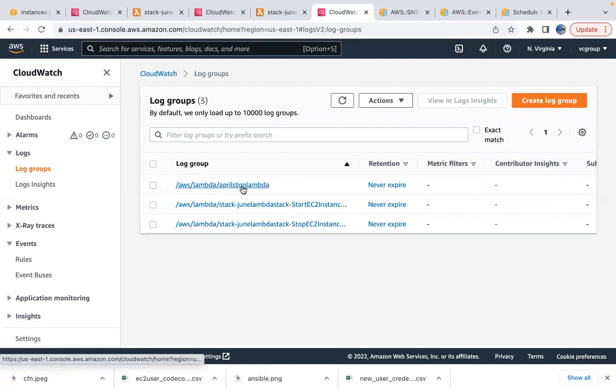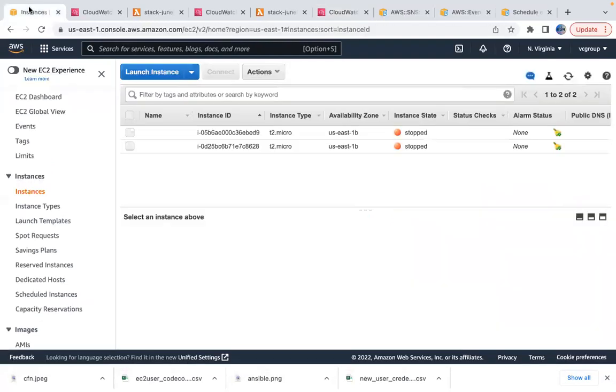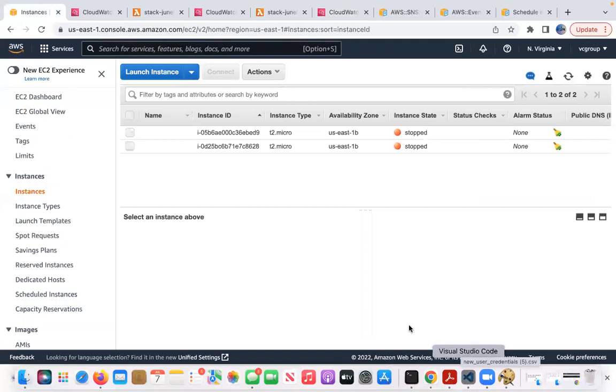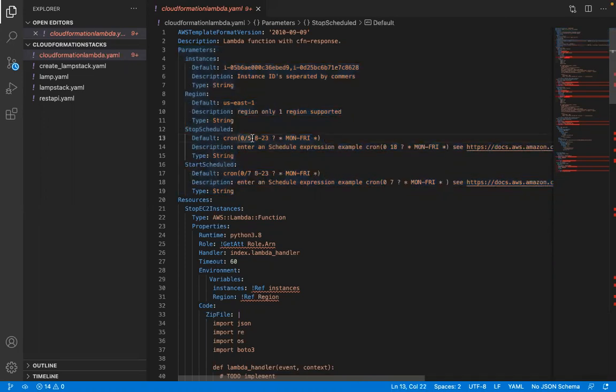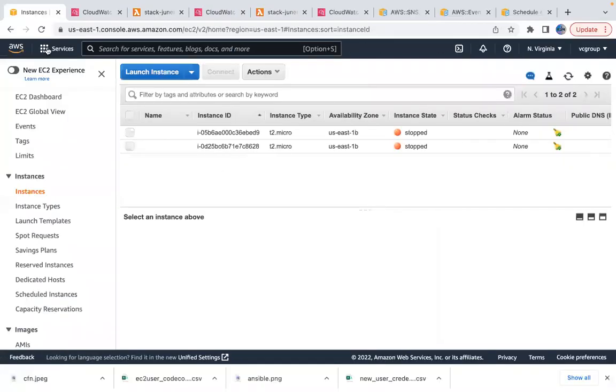But start June Lambda stack, and this is the one actually. But yeah, what I'm going to do is increase this. So every 5 minutes, that means we kind of missed that 2-minute thing. And again it stopped those instances in a 2-minute gap. That's what it seems like, but let me go ahead and verify. Let me stay here actually, and let's see what happens.